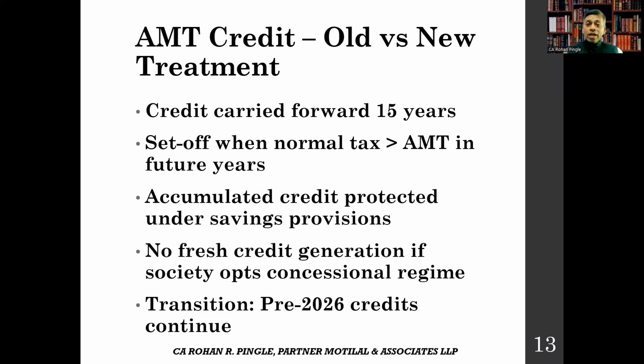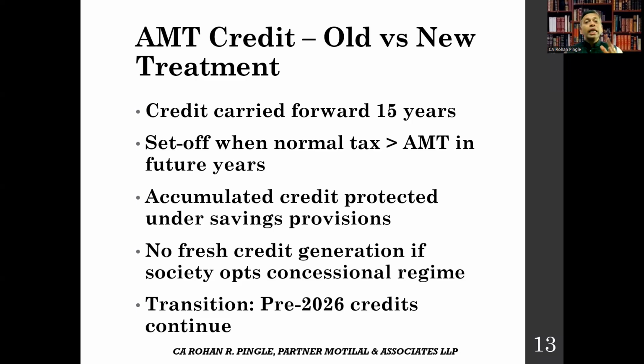But when you shift to the new regime, in 26-27 or thereafter, then you cannot use your AMT credit. If it remains there, it will lapse completely. That is why before advising your client, you need to project it, and you have to streamline how to use this AMT credit, meaning how many years you have to continue with the old regime.